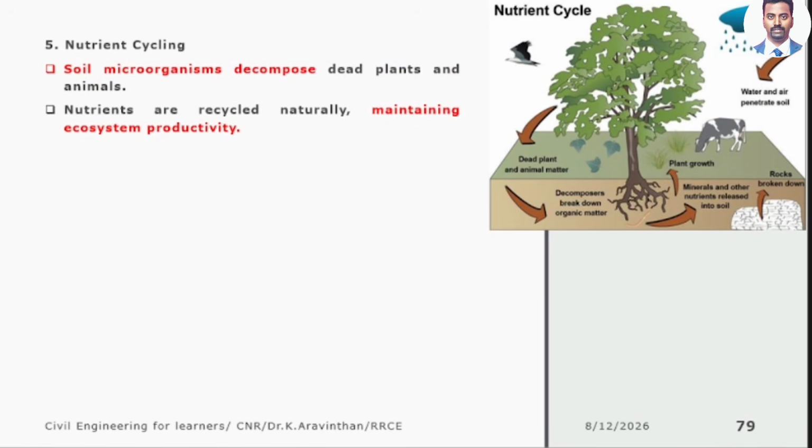Next thing, nutrition cycling. Sir, what are the nutrients recycled by the soil? Nitrogen. Is nitrogen available in atmosphere? Yes. Is nitrogen available in soil? Yes. Who transfers from atmosphere to soil? There is a cycle, no? There is carbon dioxide in soil. There is carbon dioxide in atmosphere. Who takes the CO2 from soil to atmosphere? Somebody should take and put it to atmosphere, no? Who is doing that?